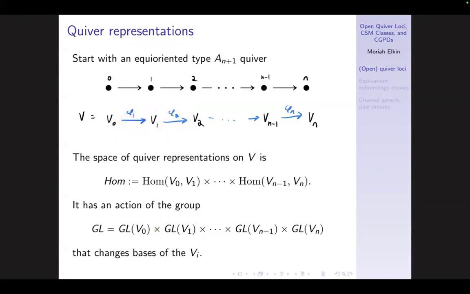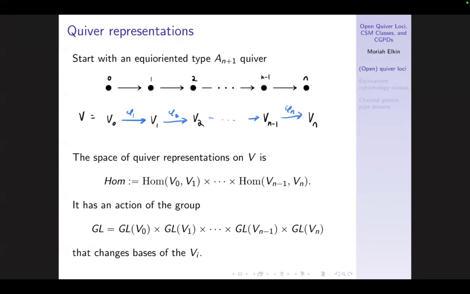So this is a standard thing to consider when you're talking about quiver representations. Generally, people will talk about two quiver representations being isomorphic exactly when they're in the same GL orbit in my sense. So I'm not modding out by that sense of isomorphism yet. I'm going to talk about GL equivariant cohomology in a bit. So maybe in some sense that's morally looking at quiver representations up to isomorphism, but none of that yet.